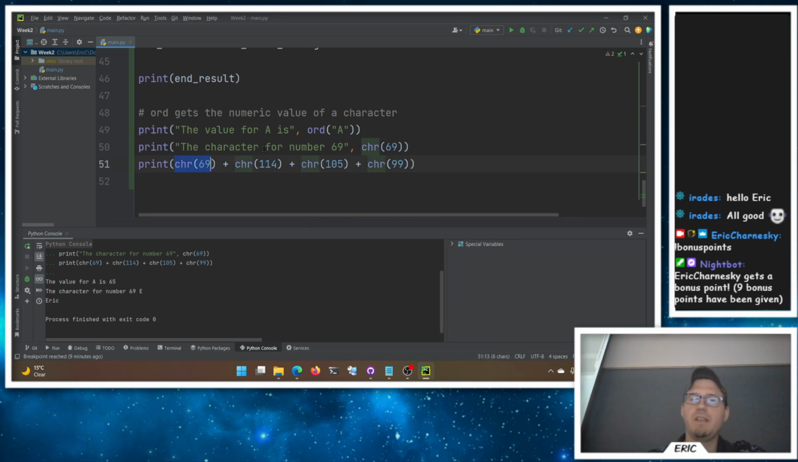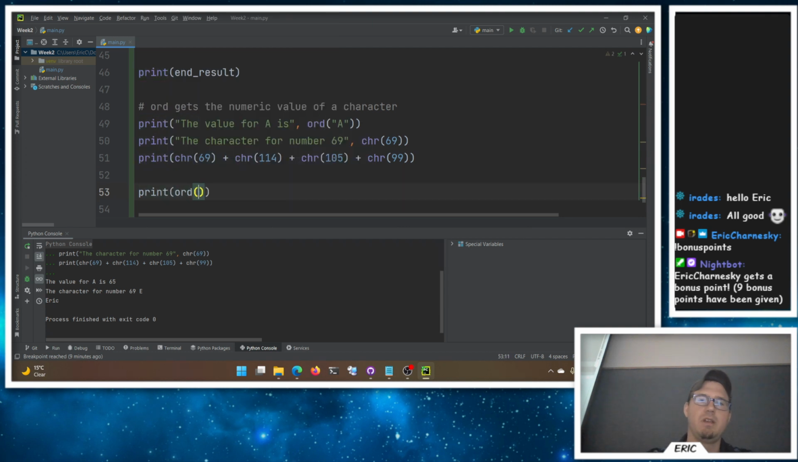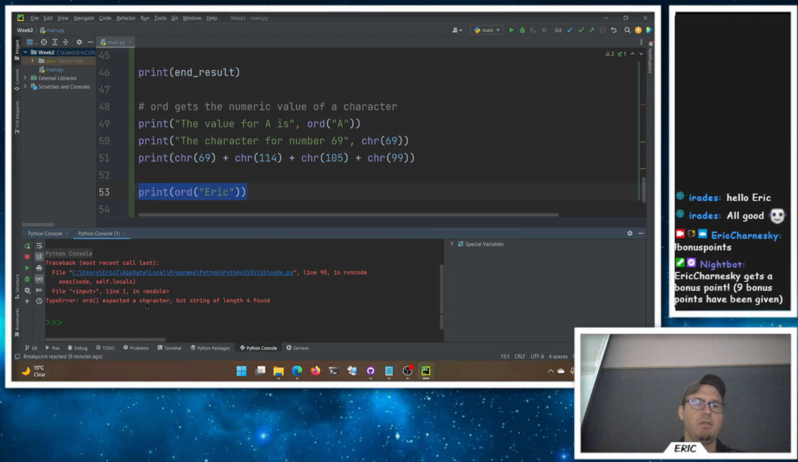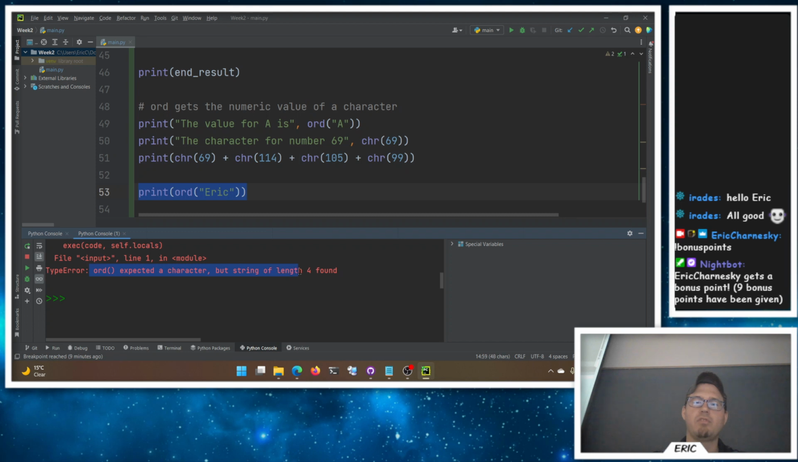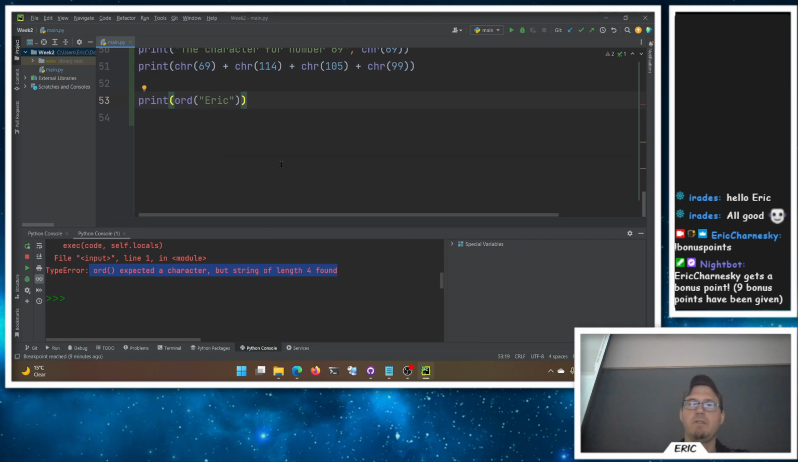So we can take numeric values, we can take character values, go back and forth between them, which is fun. But what you can't do is take the ordinal value of an entire string. It's going to get really confused here because it only does one letter at a time. Let me try that. Execute selection. Uh-oh. It expected a character, but a string of length 4 was found. So if you give it one letter, Python knows it's a character. If you give it more than one letter, Python knows it's a string, like a string of characters. So you have to be a little careful here.